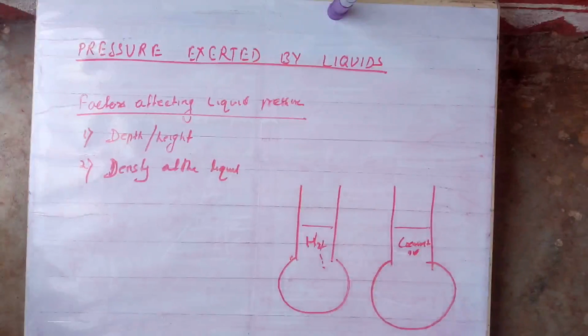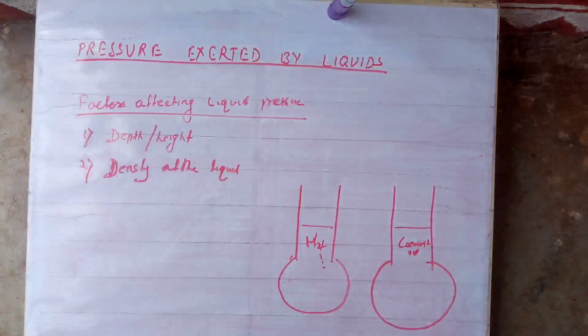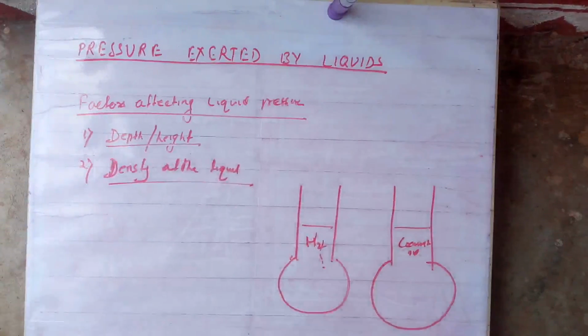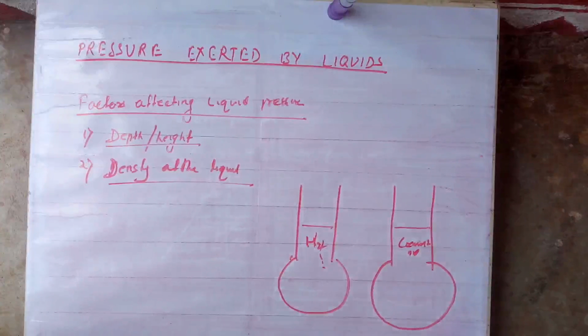Why did it happen? Which is the denser liquid, water or coconut oil? Coconut oil is denser, so that's why it exerts more pressure. Yes or no? These are the two factors: first is the depth, second is the density of the liquid. They affect the pressure of a liquid at a place.